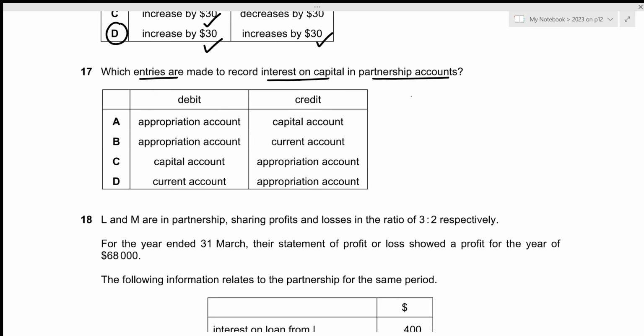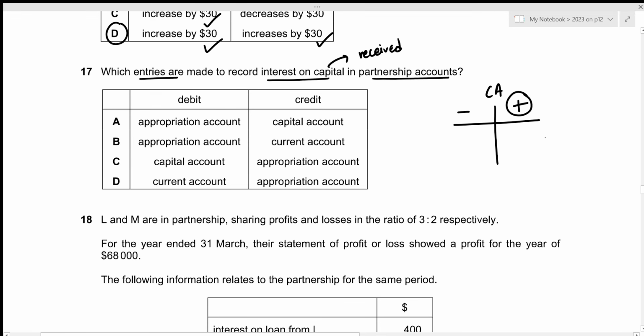Now let's talk about the sides. In this case, we're talking about interest on capital, which will be received by the partners, right? And within our current account, anything that will be received by the partners will be entered on our credit side. Anything that the partners will have to pay to the partnership business will be recorded on the debit side, right? So we're looking for the current account credit side and the appropriation account debit side. That is given by option B.